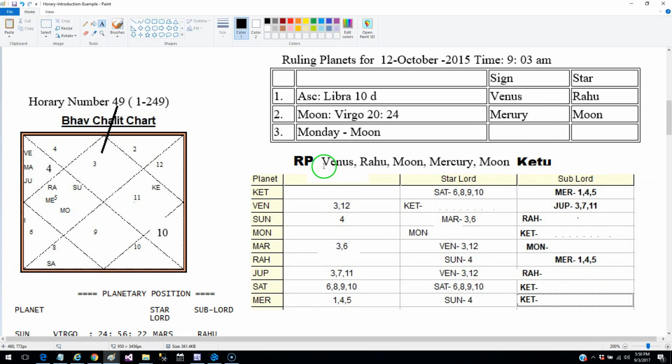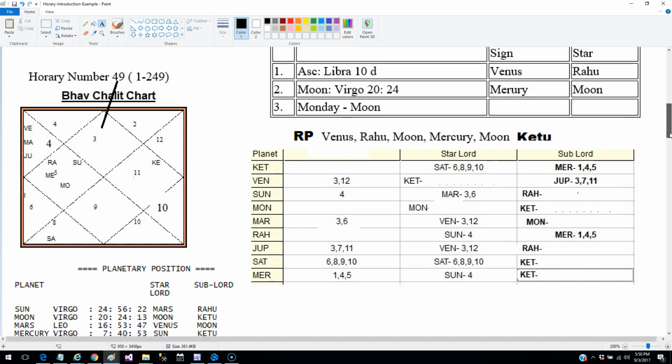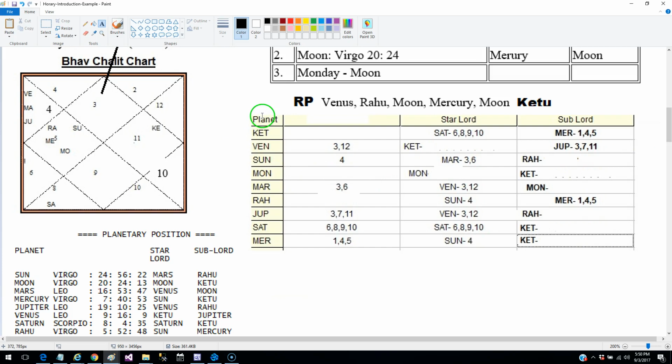So these are finally the ruling planets, and I'll explain how to use these ruling planets. Now the second is the planetary table where you have to lay down the significators. I'll show you a couple of examples of how this is done. Most of these values have already been populated to save time, but I'll show you for Moon, Rahu and Ketu.